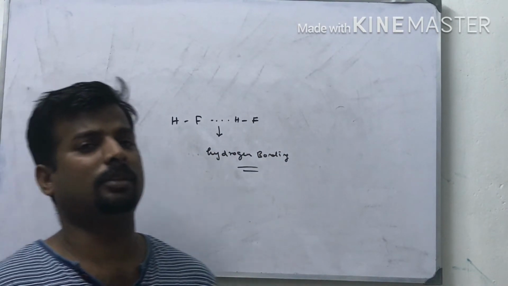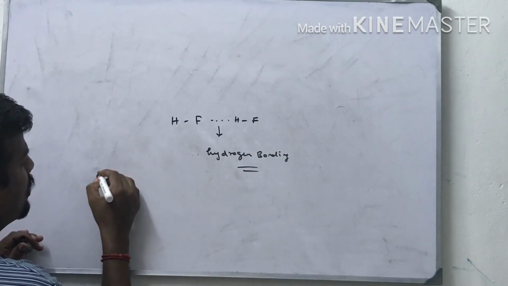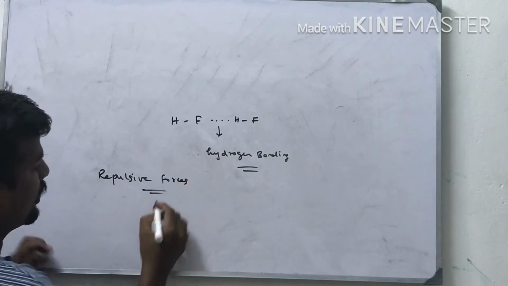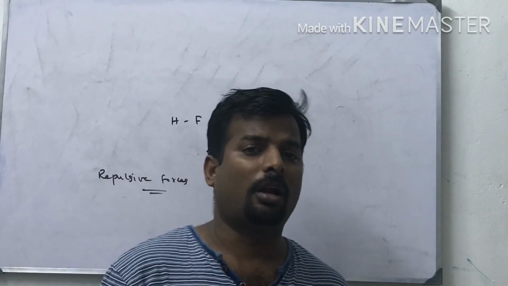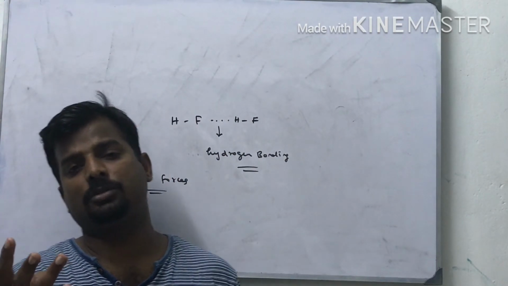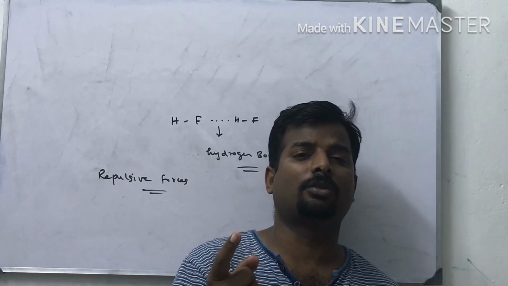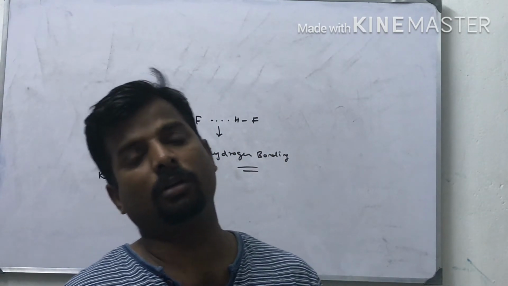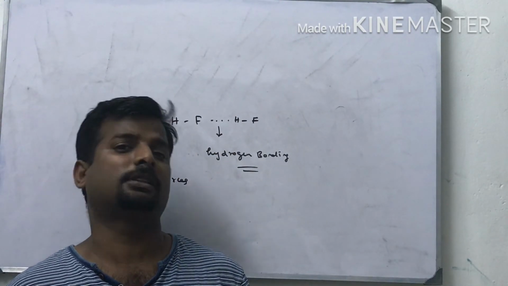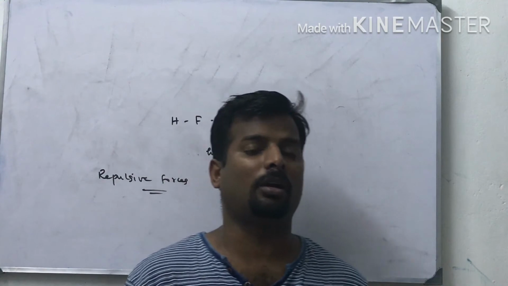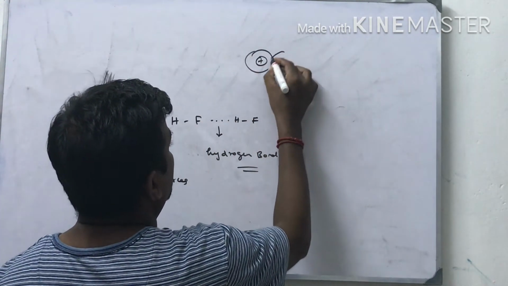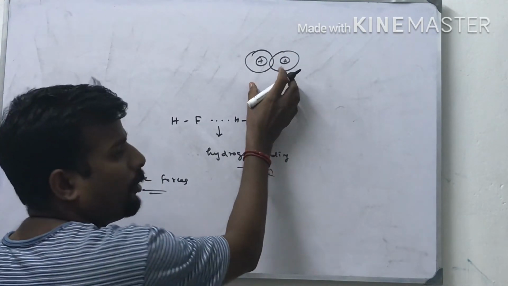Now we are going to start with the next topic, repulsive forces. What are repulsive forces? The attractive intermolecular forces already covered are dipole forces, induced dipole forces, London forces, and hydrogen bonding. Now we are going to deal with repulsive forces. Molecules also undergo repulsion. Suppose molecules attract each other at a certain distance and a bond is formed.